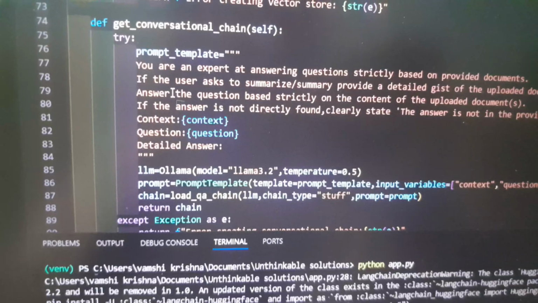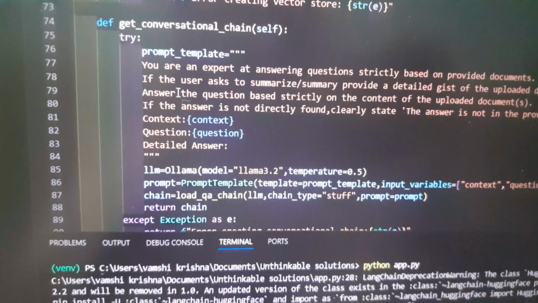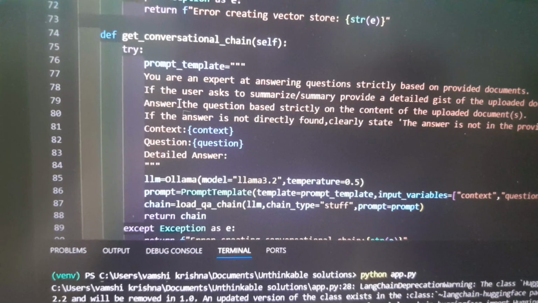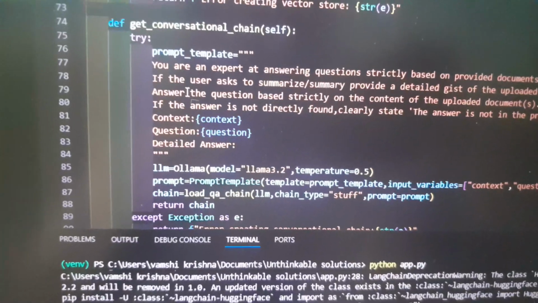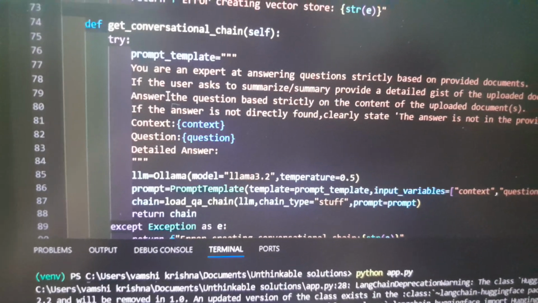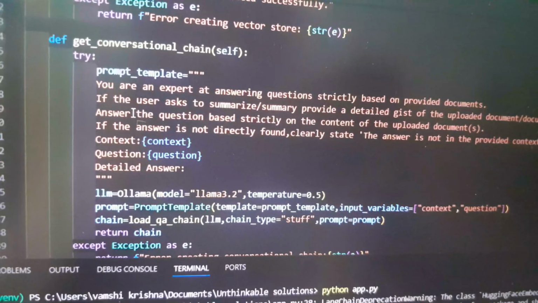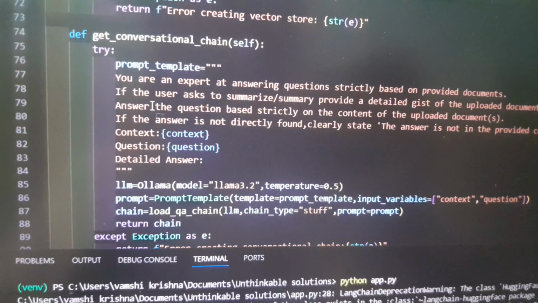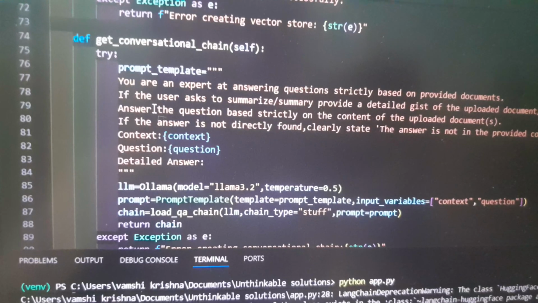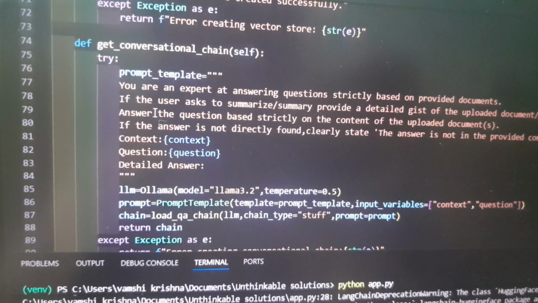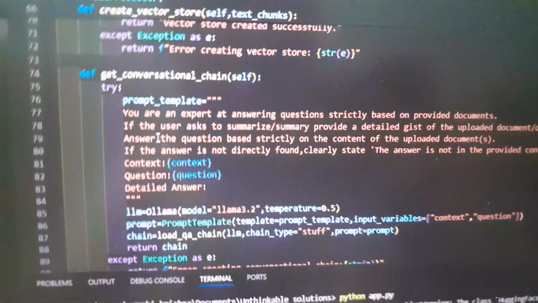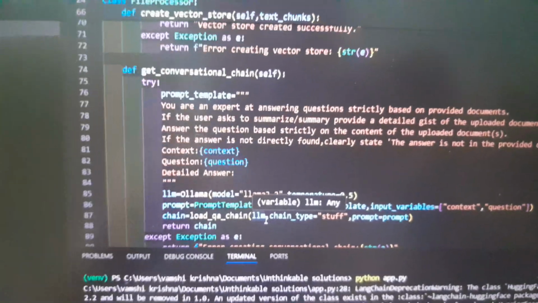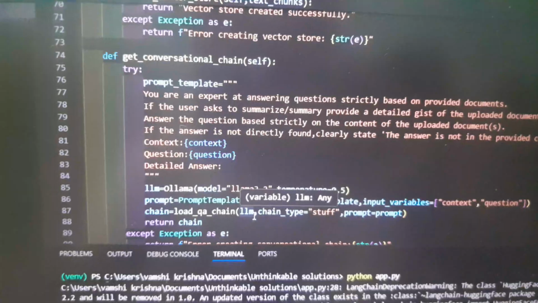LLM equal to Ollama of model. This instantiates Ollama Llama 3.2 with 0.5 temperature. Temperature here specifies the randomness or creativity of the model. Then the prompt template is created, taking the template and input variables context and question. Next, chain equal to load_qa_chain builds a QA chain using chain type equal to stuff, which concatenates all the selected documents into the prompt context variable. I have used stuff because it's simple. For big documents you might want to consider map reduce or refine for longer corpora.